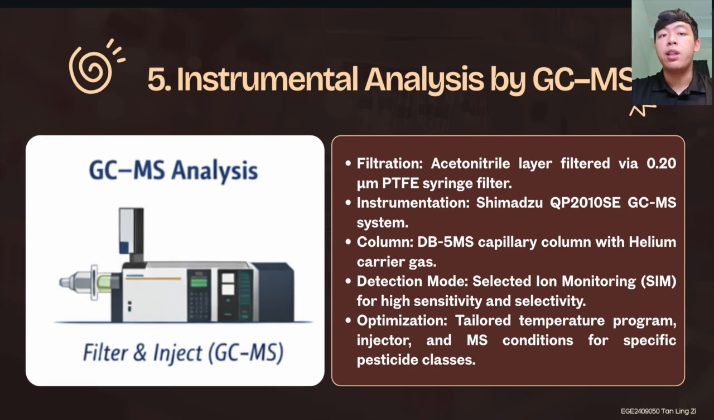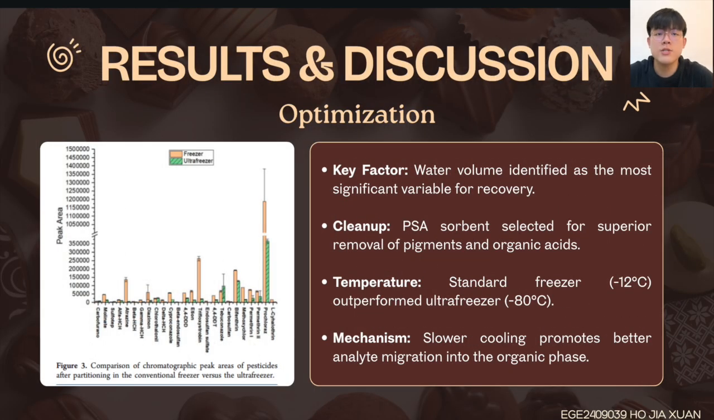Finally, the purified extract was filtered and analyzed using GC-MS in the selected ion monitoring mode, providing high sensitivity and selectivity for pesticide detection. Results and discussion. So first we optimized the extraction. We found that water volume was the most significant variable and PSA sorbent gave us the cleanest extract.